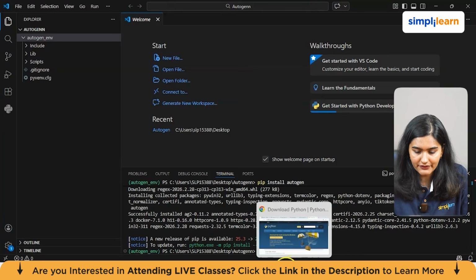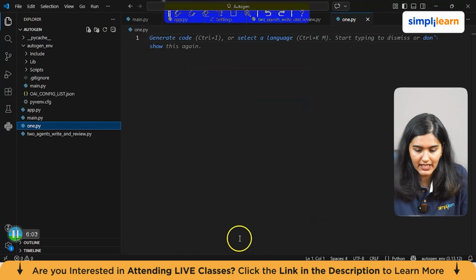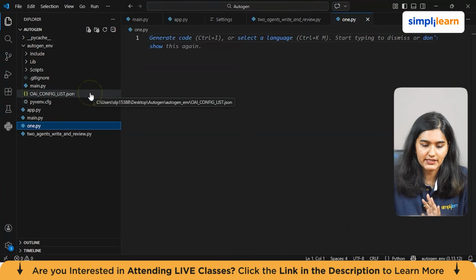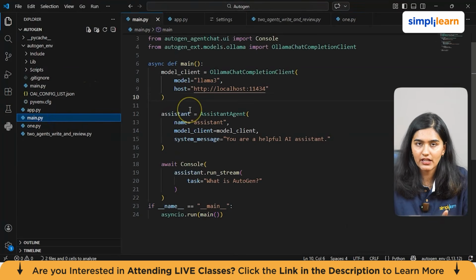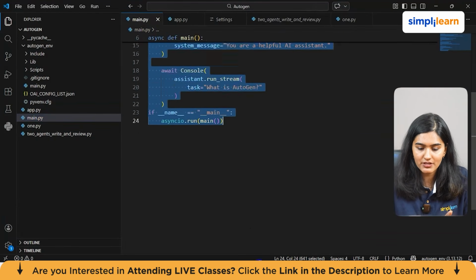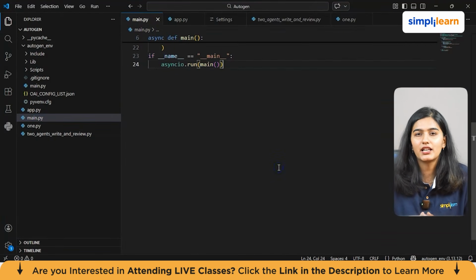Okay. So after that, I have created one more AutoGen folder just to save time. You'll just create a main.py, and inside that we'll run this program just to see if everything is working or not, which I'll be discussing later in the modules.